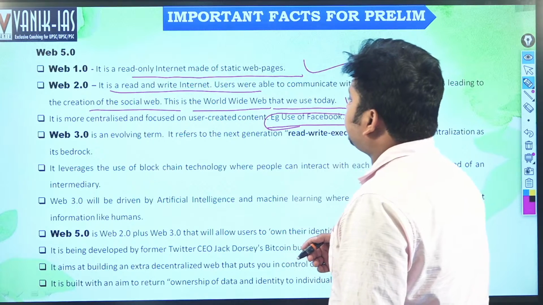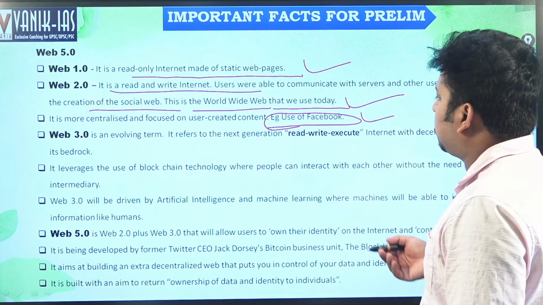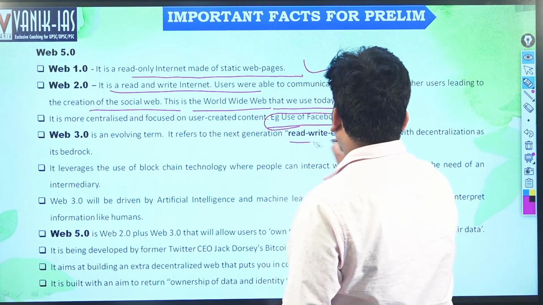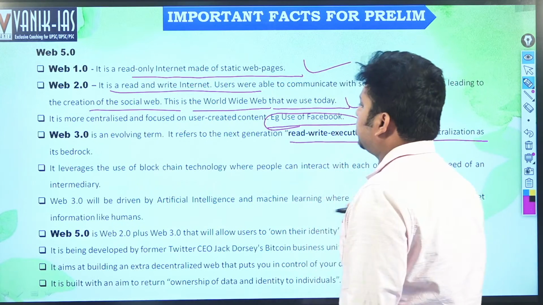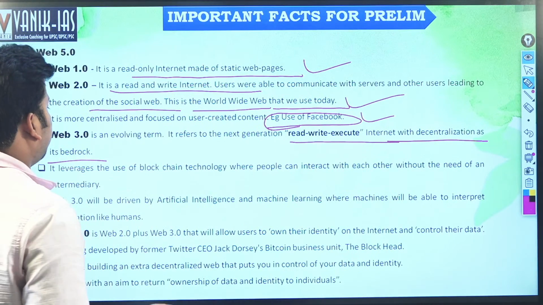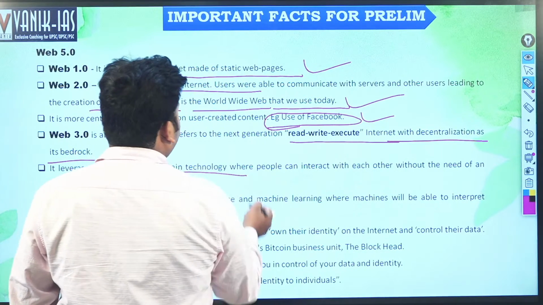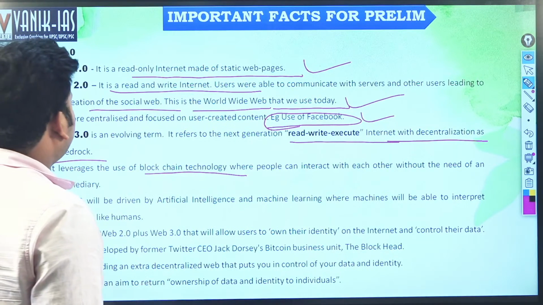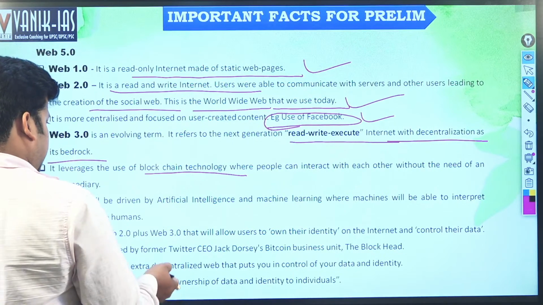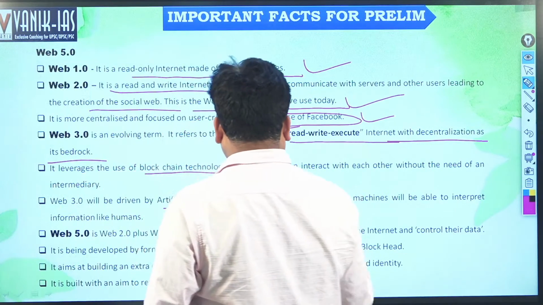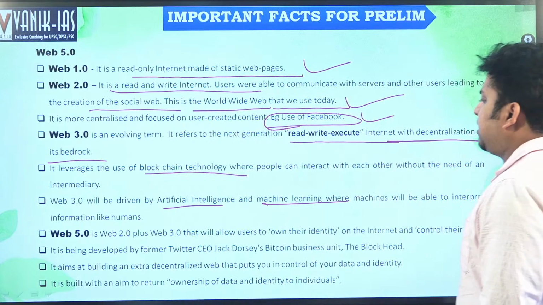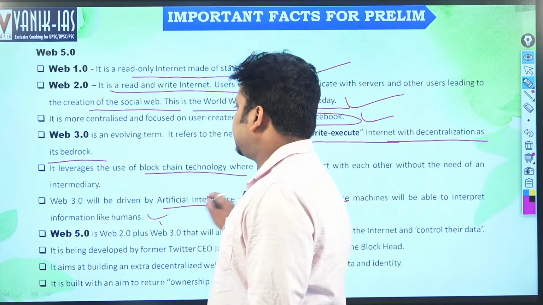Web 3.0 is an evolving term. It refers to the next generation read, write, execute internet with decentralization as its bedrock. It leverages blockchain technology, where people can interact with each other without the need of an intermediary. Web 3.0 will be driven by artificial intelligence and machine learning, where machines will be able to interpret information like humans.